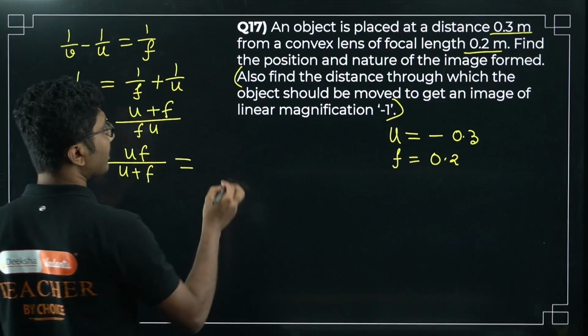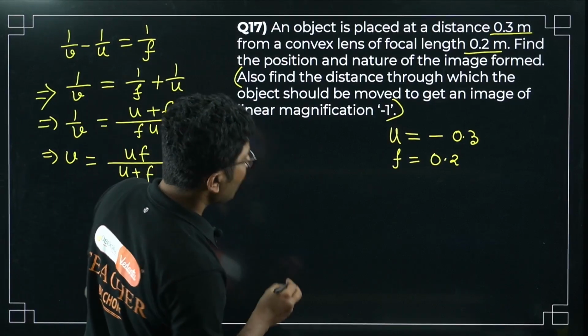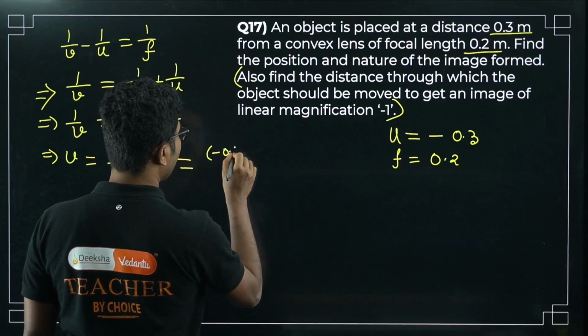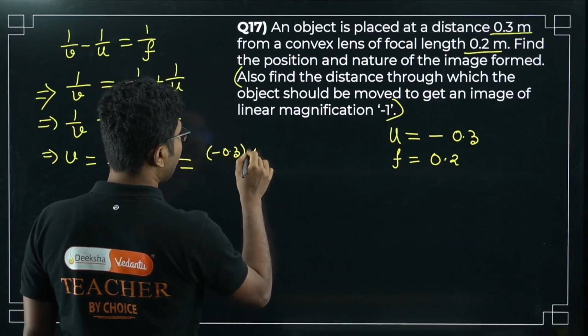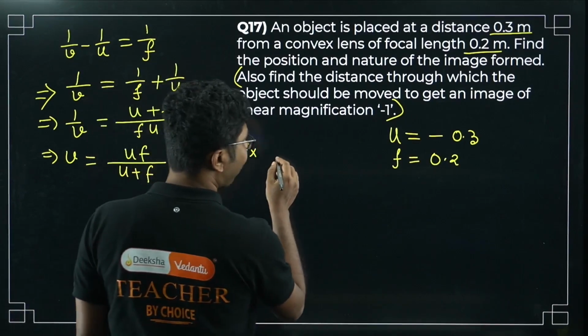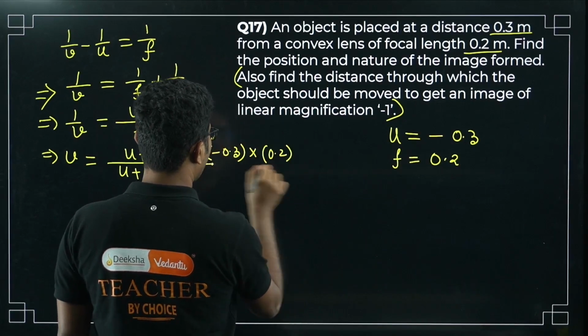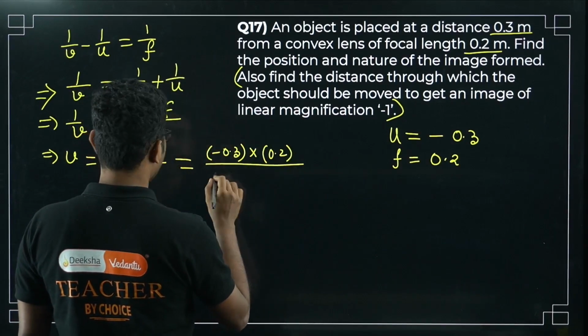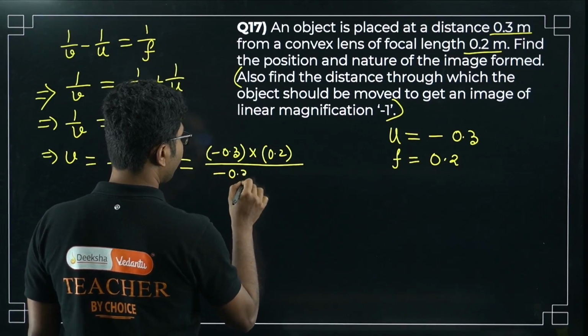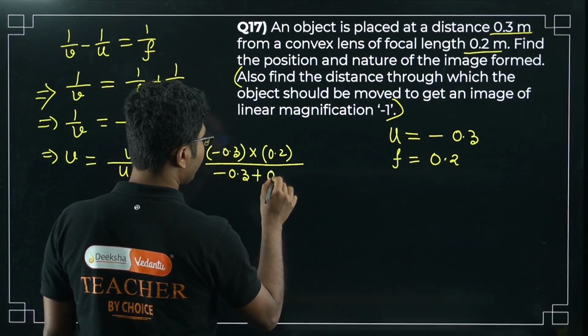Now u is given as minus 0.3 and f is given as 0.2.